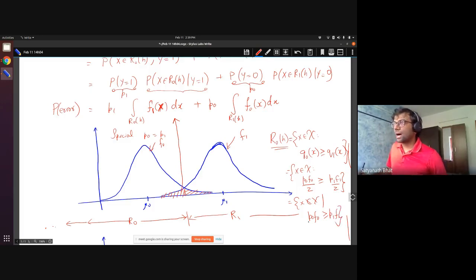So for R0, I am choosing F1, the smaller of the two. For R1, the other thing is true: P1 F1 is bigger than P0 F0, but I am integrating with respect to P0 F0. I can push this integral inside; it's a constant. Does that make sense now, Nidish?